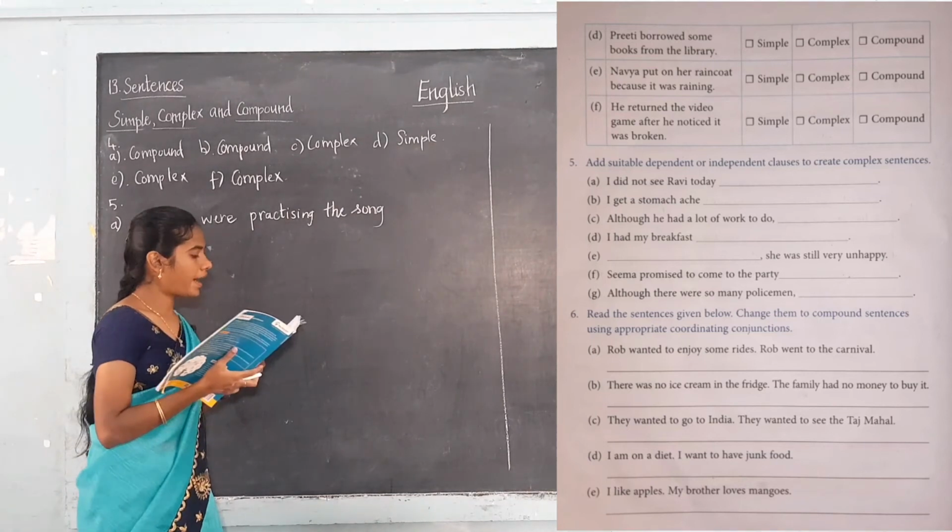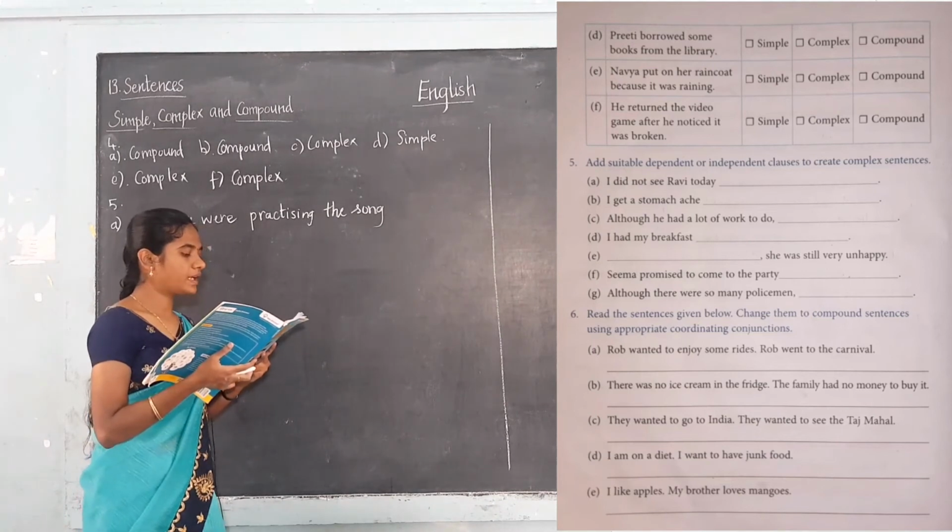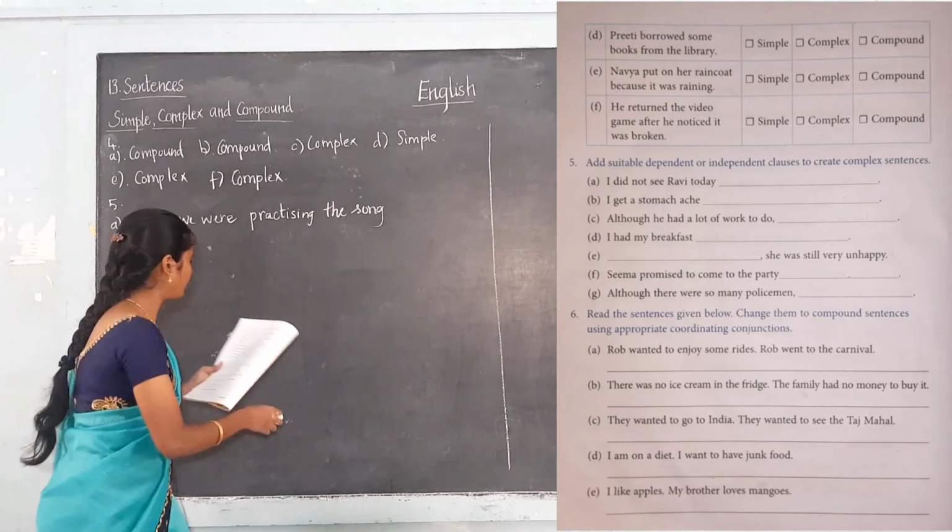Next B, I get a stomach ache dash. I get a stomach ache wherever I eat junk food. Okay.